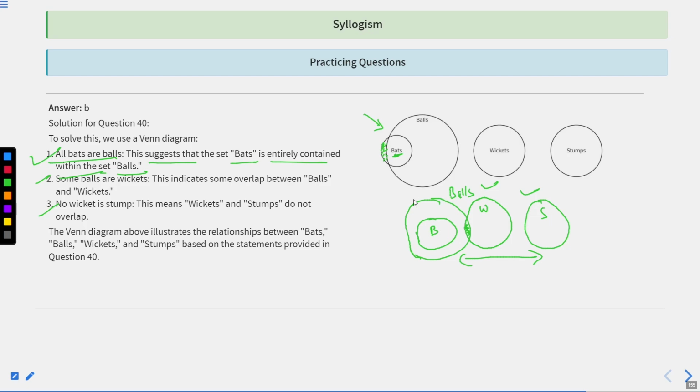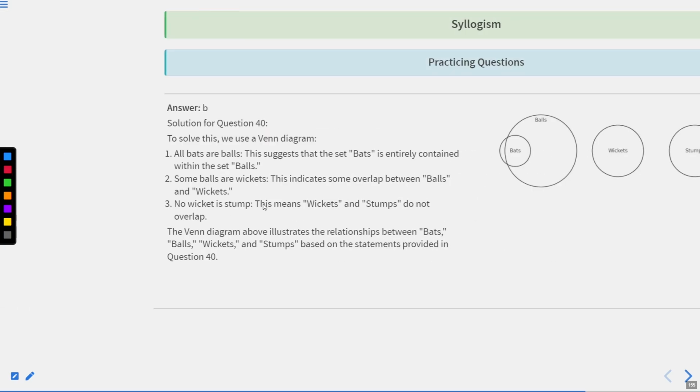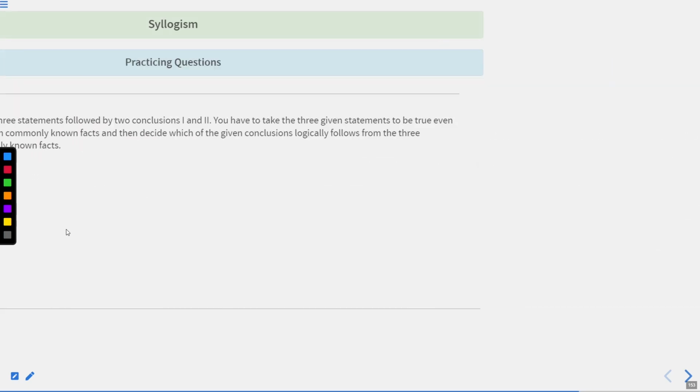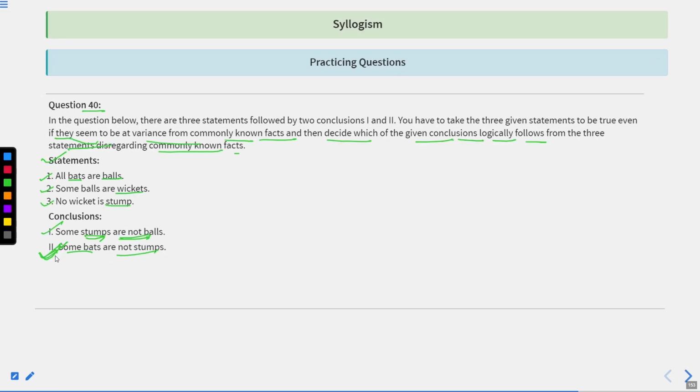And at the same point of time, the balls are containing the bats. And what is the statement? It is saying that all bats are balls. Now the question is, some bats are not stumps. There is a direct inference that we can take from this point, that some bats which are balls, because all bats are balls, meaning some bats which are balls, which are wickets also, are not stumps. Therefore, conclusion 2 only shall follow, which means only conclusion 2 is correct: some bats are not stumps can be considered, some stumps are not bats cannot be considered.